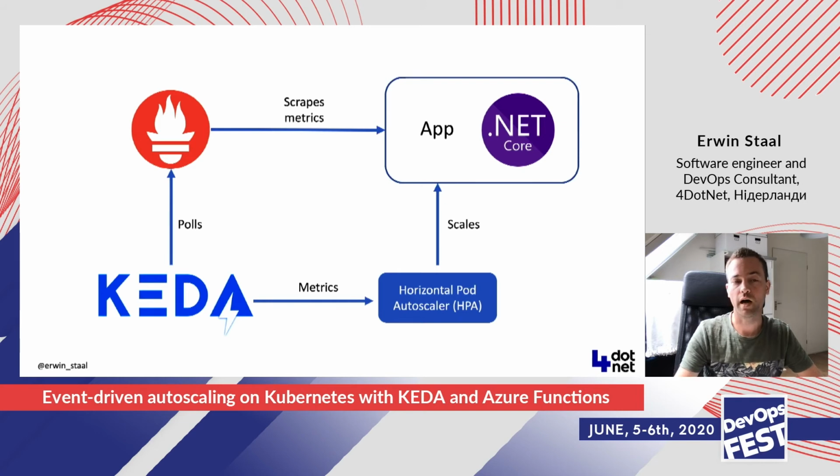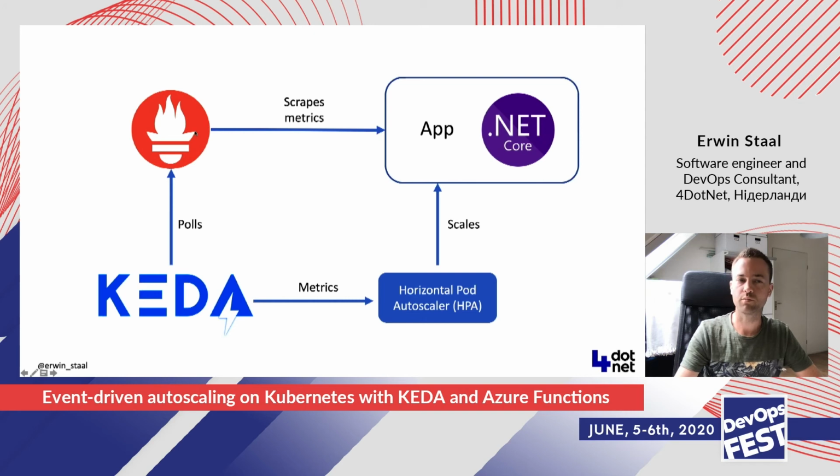So what I did here, I wrote myself a small ASP.NET Core application, used the web API, and I added a metrics endpoint that Prometheus can read. So Prometheus scrapes the metrics from my app. So there's metrics like how many requests have been done and how long those requests took. So Prometheus scrapes those metrics and puts them into its database. Then KEDA can read those metrics from that Prometheus database. And based on those metrics, it can decide that it needs to scale your application.